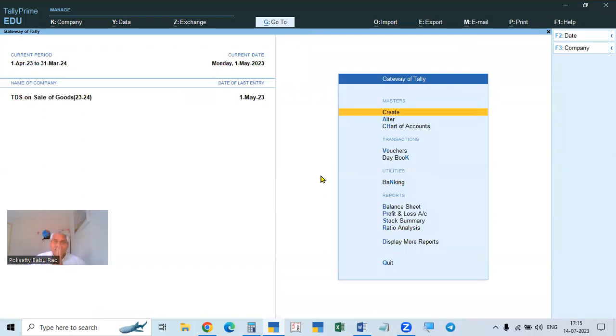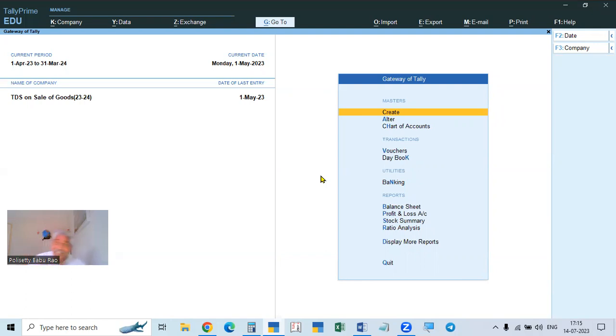For TCS, the seller shows TCS on sales as a liability under duties and taxes. In the same transaction, for the buyer it is an asset under current assets, TCS on purchases. In the case of TDS, whether the seller crosses 10 crores or not, if the buyer's last year turnover crosses 10 crores, then the buyer is liable to deduct the tax, and he will pay it to the government under duties and taxes.